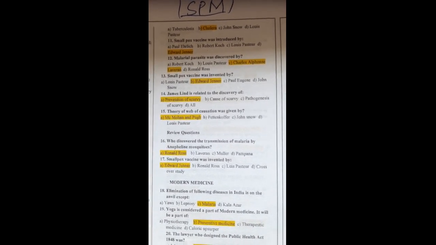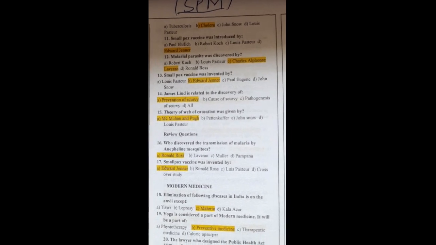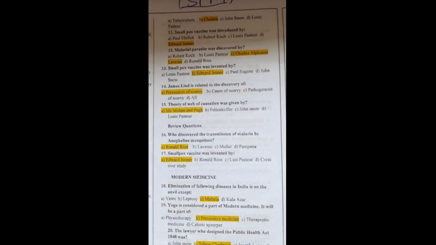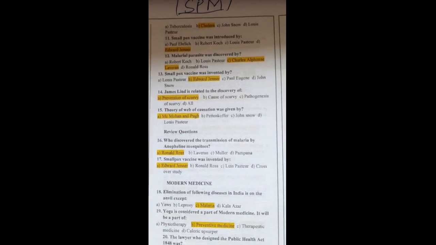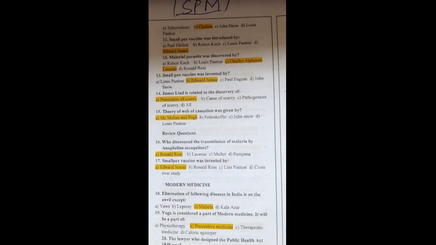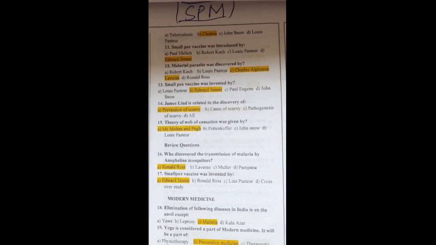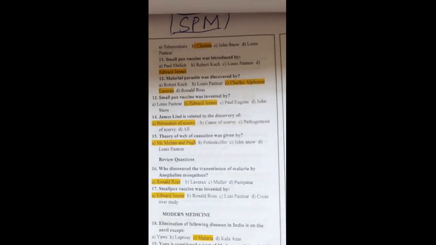Theory of web of causation was given by McMahon and Pugh. Question 16. Who discovered the transmission of malaria by Anopheles mosquito? Ronald Ross discovered the transmission of malaria by Anopheline mosquito. Question 17. Smallpox vaccine was invented by Edward Jenner.